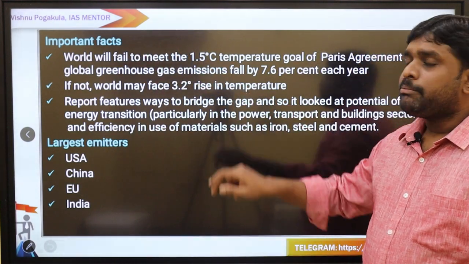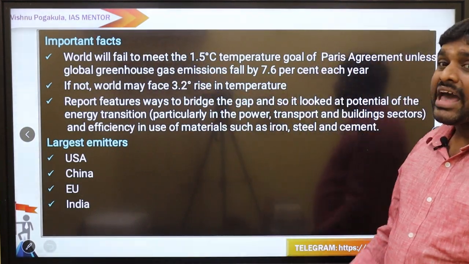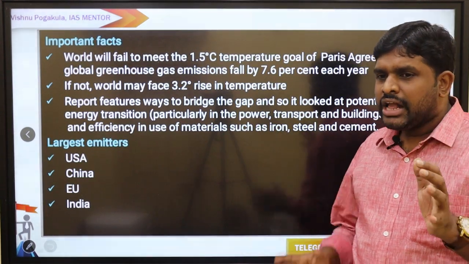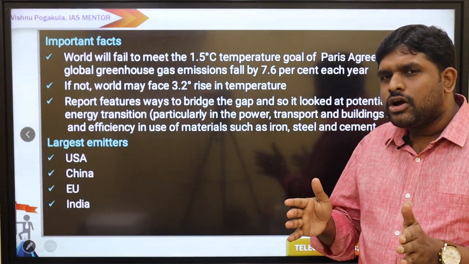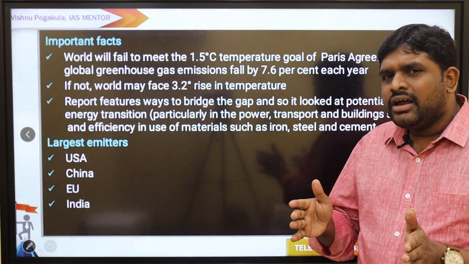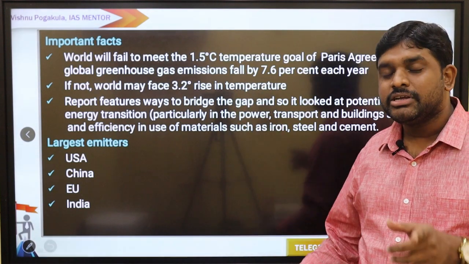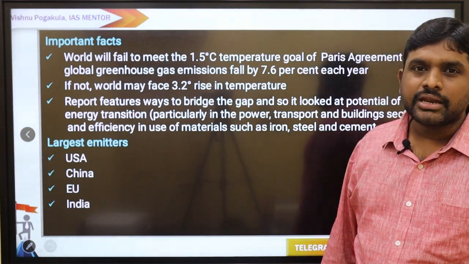The world will fail to meet the 1.5 degrees centigrade temperature goal of the Paris Agreement. Which agreement is it? The Paris Agreement, 1.5 degrees centigrade. In the Paris Agreement, we came to the conclusion that we would control the mean temperature so it does not increase beyond 1.5 degrees centigrade, but we are crossing it. It means we have failed with respect to the Paris Agreement.